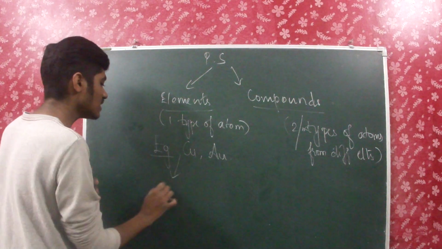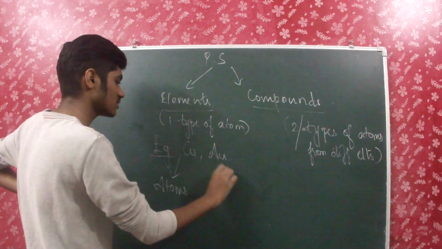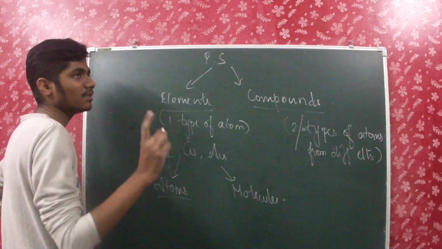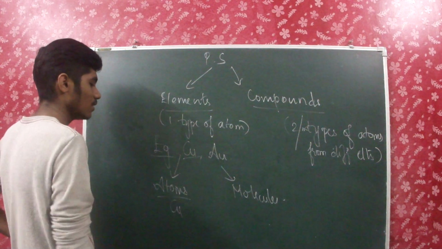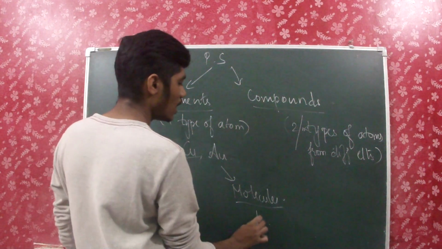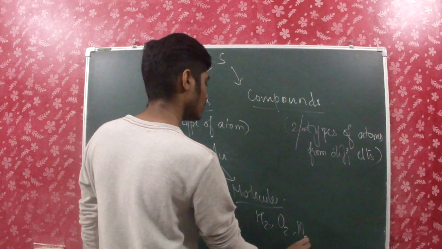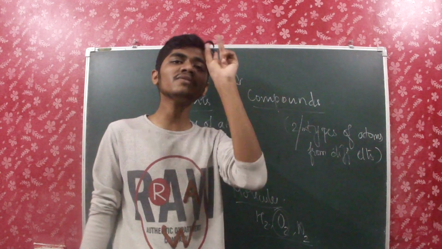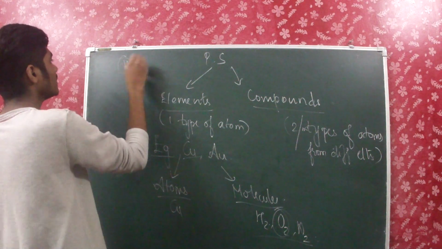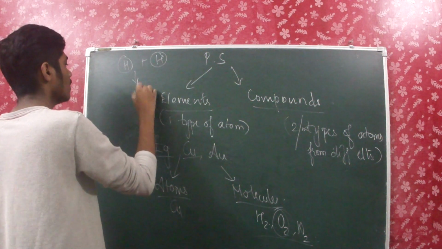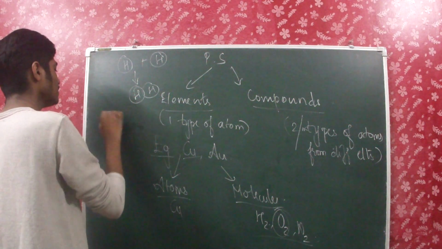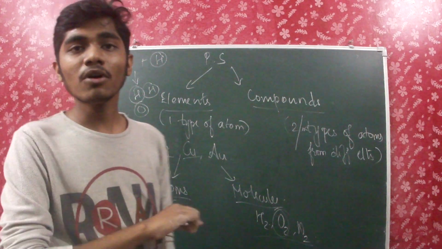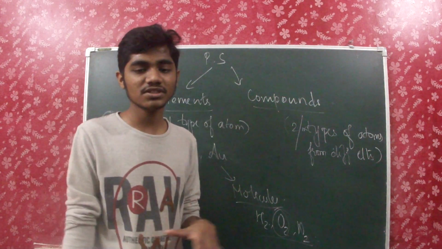Okay, so elements are still classified into atoms and molecules. Copper is an example of an atom, and for molecules, hydrogen molecule, oxygen molecule, nitrogen molecule. You can notice that they are only made up of one constant particle. An oxygen molecule is only made up of two oxygen atoms. So a hydrogen atom plus another hydrogen atom gives you a hydrogen molecule. Oxygen atom plus another oxygen atom gives you an oxygen molecule. This is how molecules are formed. So atoms and molecules are the two major divisions of elements.